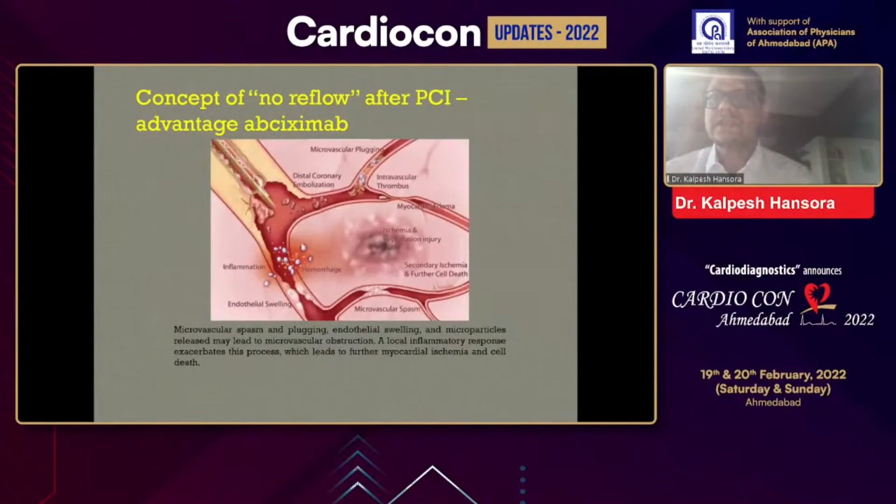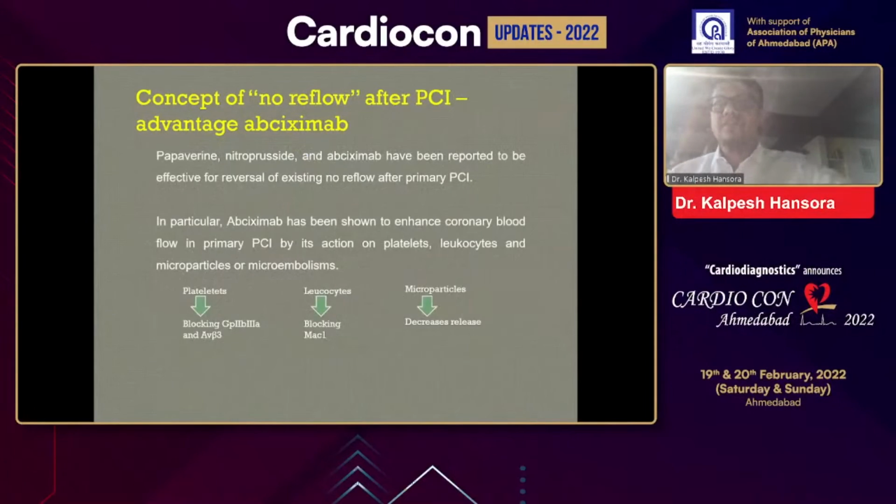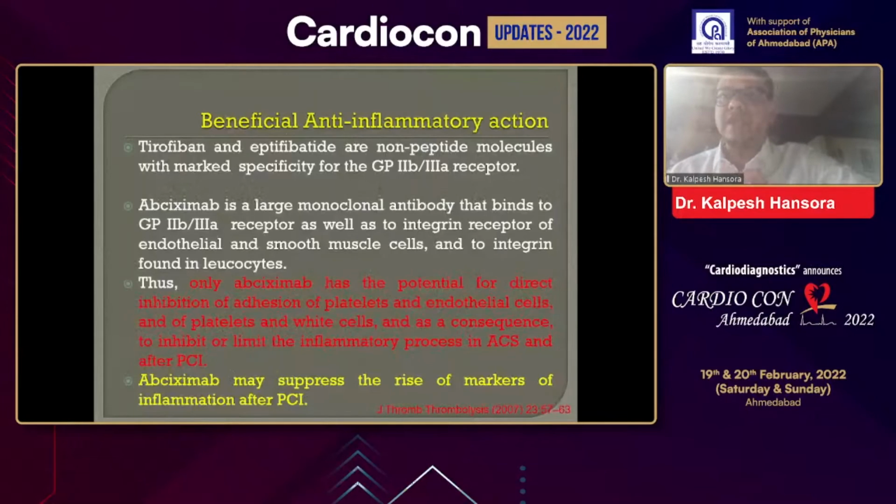Next slide. So this is the concept of non-fibrillar and the advantage of using abciximab. In particular, abciximab has shown it enhanced the coronary flow in primary PCI by its action on platelets, leukocytes, microparticles, as well as microembolism. There are multiple mechanisms of action, which have a beneficial anti-inflammatory role.